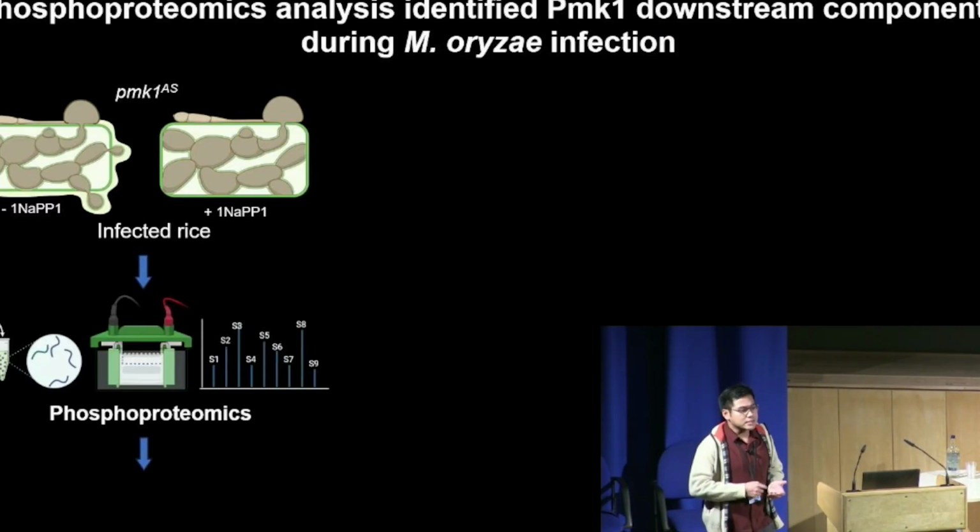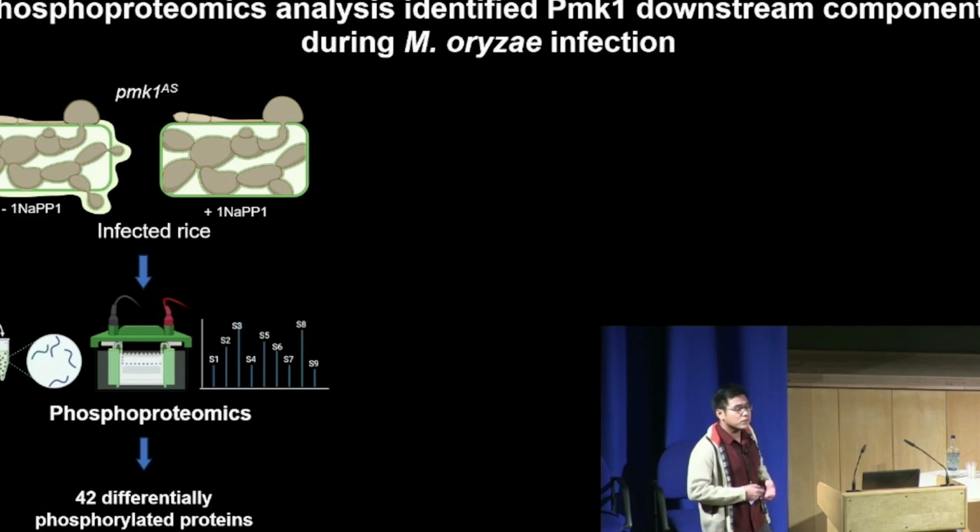In this assay, we used the PMK1-AS strain, inoculated it in rice leaf sheath, and treated it with or without the chemical inhibitor naphthyl-PP1. We then subjected the infected rice material to phosphoproteomics analysis: protein extraction, then phospho-enrichment, and then mass spectrometry. That allowed us to identify a total of 42 differentially phosphorylated proteins that have a MAP kinase motif, and whose phosphorylation is dependent on PMK1 being functional.